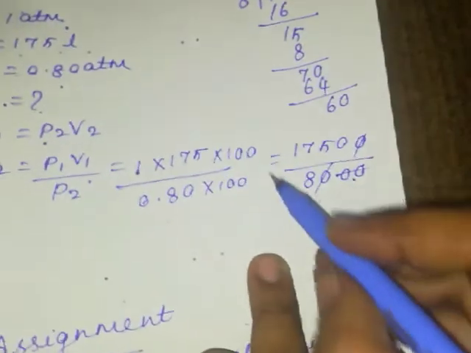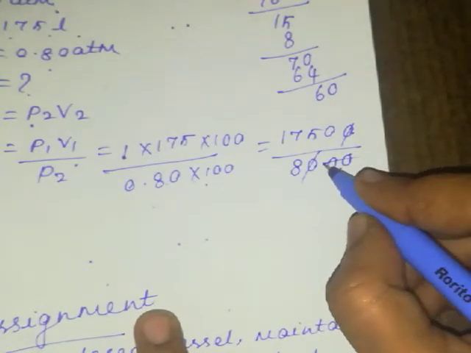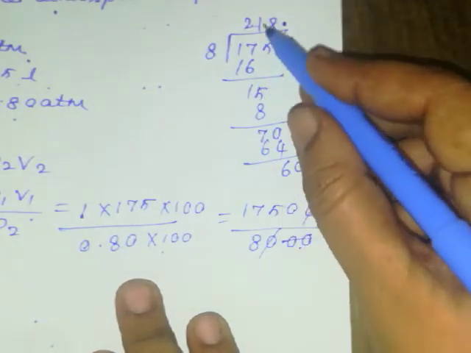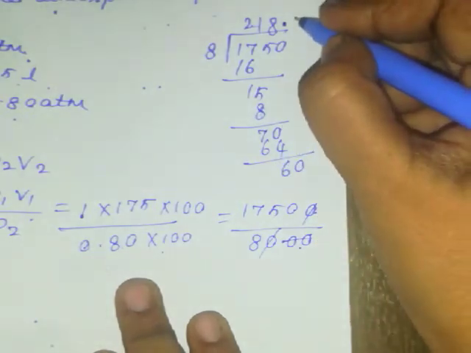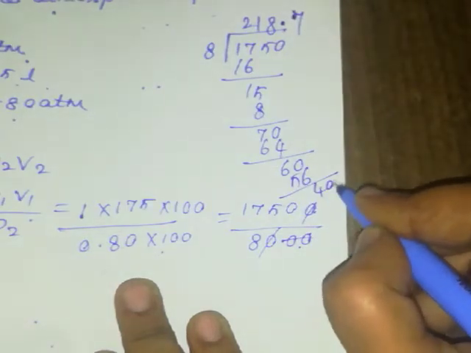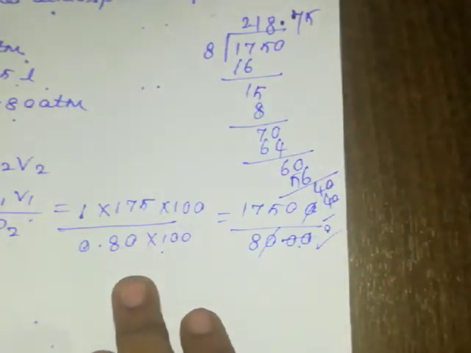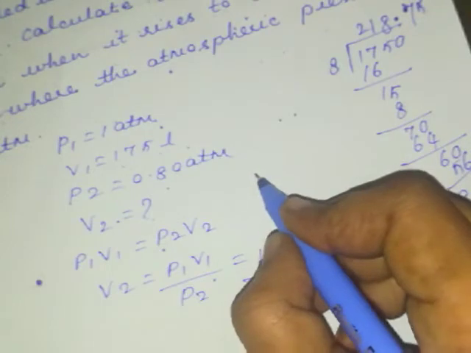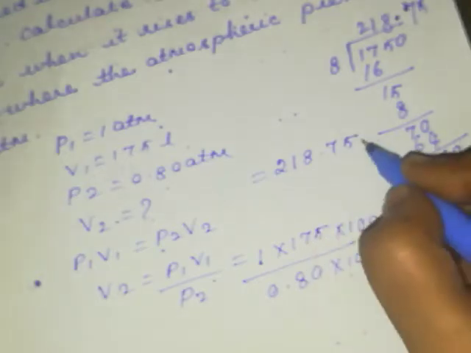Yeah. See the calculation here. See 2 zeros here, 3 zeros are there. Okay, I have written 3 zeros. Cancel, and 8. See, 2 times 16 here. And here 15, once, 8. Then 70, 64, then point. And again you will be getting 7 times 56. Then 40. 5 times it goes, so 40. So the value you are getting is 218.75. This is your final value.